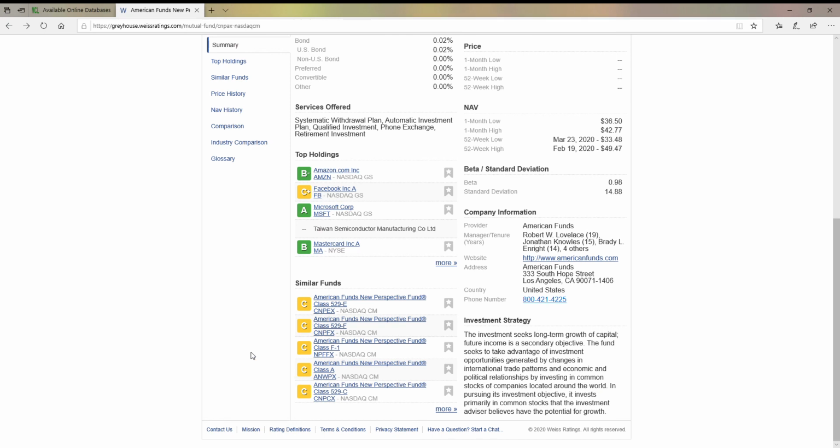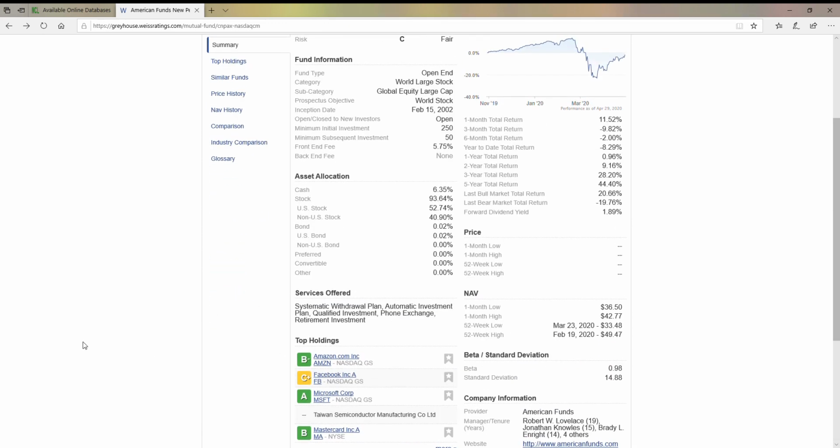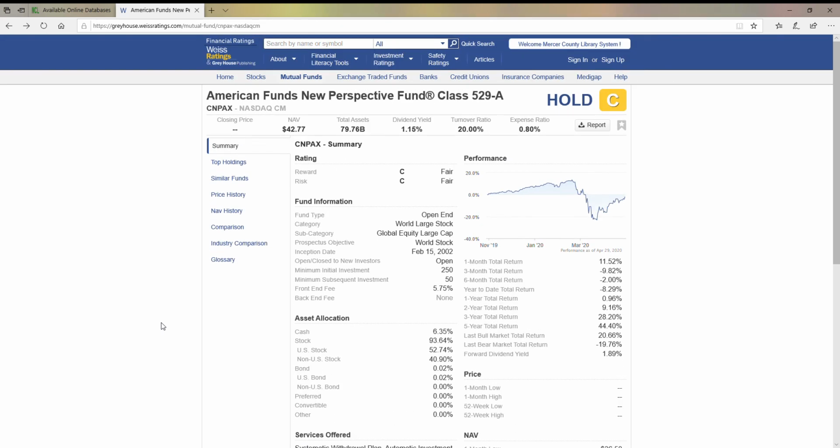Going back, you'll see, again, similar funds. So this is like what we saw with the stock, where you saw similar ones that are in the same realm as this. They're investing in the same types of companies. They have the same amount of risk, and that's also addressed here, in terms of whether this is eligible for retirement investment and all that kind of other stuff in terms of how you can purchase the particular mutual fund.